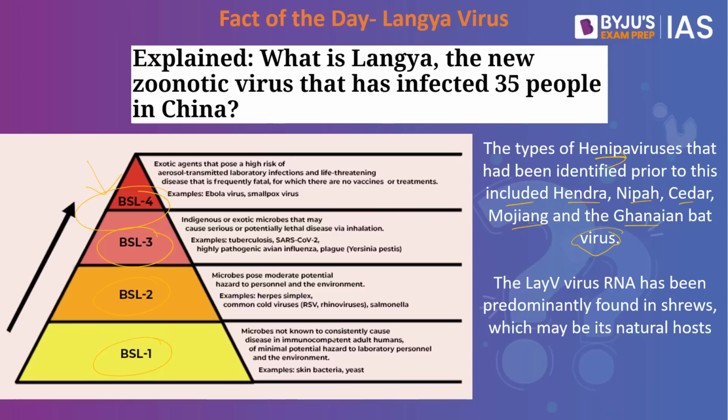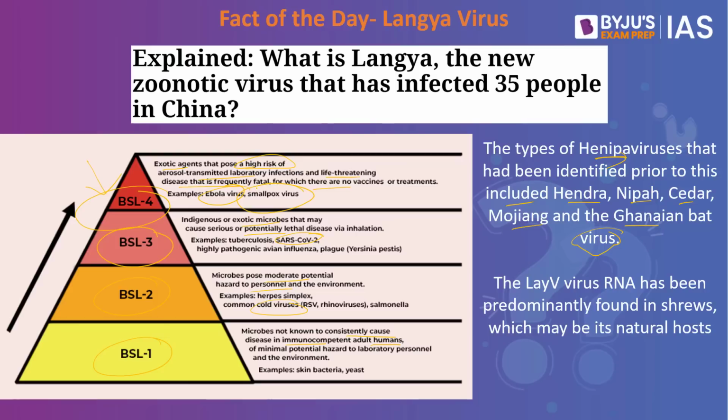What is this BSL1? Microbes not known to consistently cause disease in immunocompetent adult humans. Then we have BSL2. Microbes pose moderate potential hazard to personnel and the environment. Example happens to be cold viruses. Third happens to be BSL3, which is indigenous or exotic microbes that may cause serious or potentially lethal disease via inhalation, for example SARS-CoV-2. And finally, we have exotic agents that pose a high risk of aerosol-transmitted laboratory infections and life-threatening disease that is frequently fatal, with no vaccines or treatments. Some examples include the Ebola virus or the smallpox virus, and in the present situation, Langya happens to be a BSL-4 one.